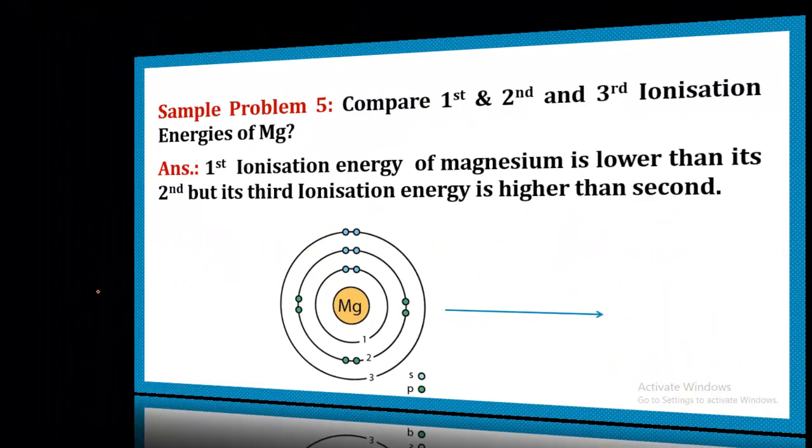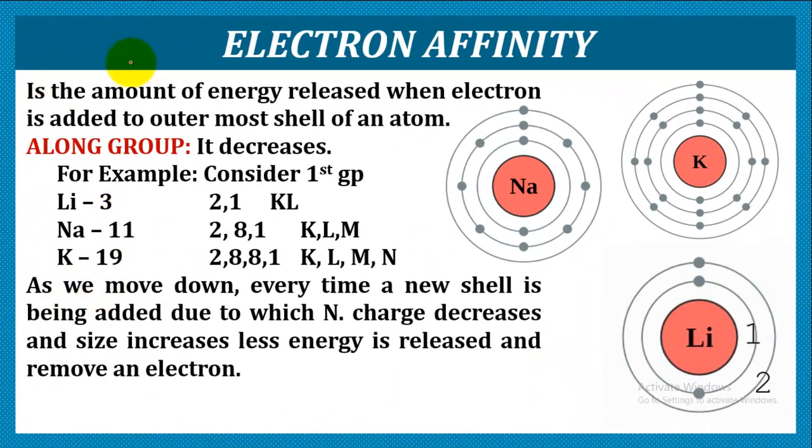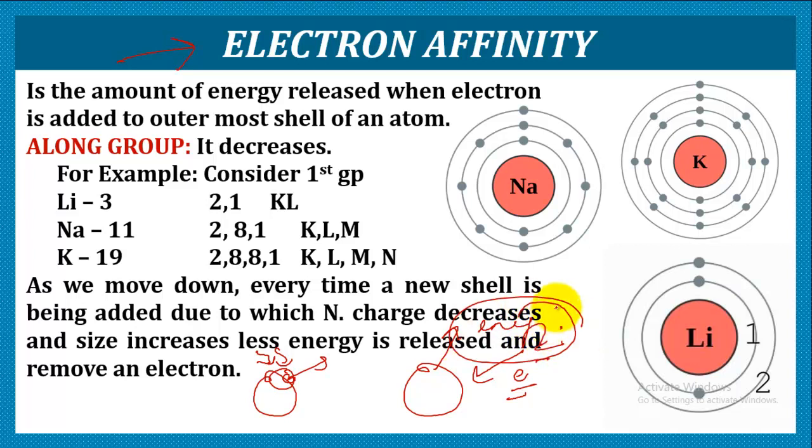Next property we have is electron affinity. Like the atom can lose an electron, in a similar manner, an atom can gain an electron also from outside. So when we remove an electron, we have to supply it with energy. That means the atom absorbs energy. But when we add an electron, it releases energy. And this energy which is released when an electron is added to the outermost shell of an atom, when it is in gaseous state, is called electron affinity.